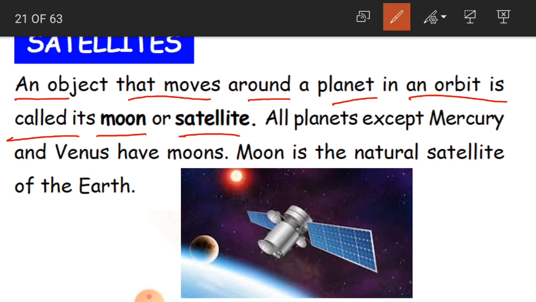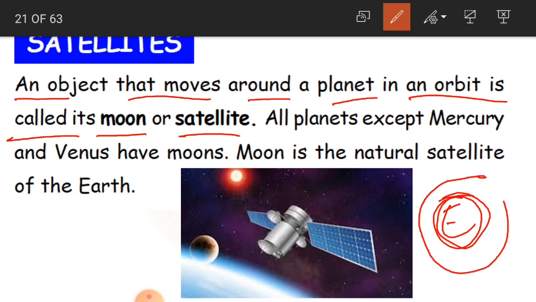The universe has so many celestial objects, like stars, planets, asteroids. Any object which moves around a planet, suppose Earth is our planet, which is round in shape, in an orbit. What is an orbit, children?